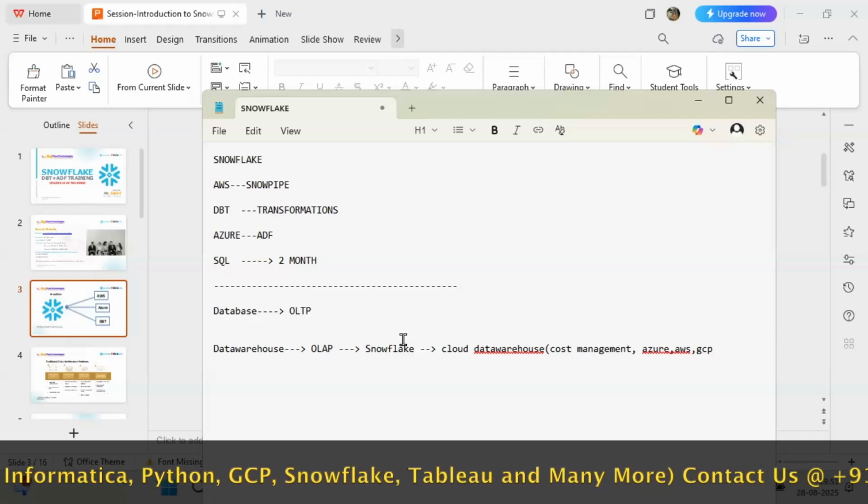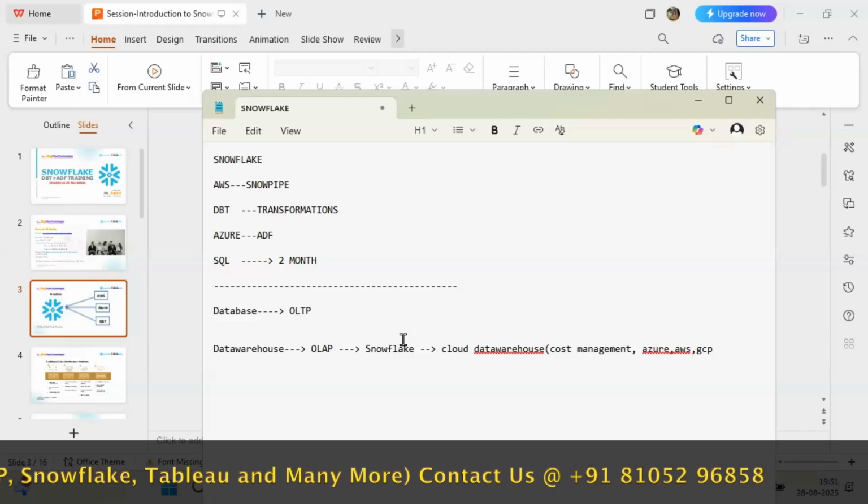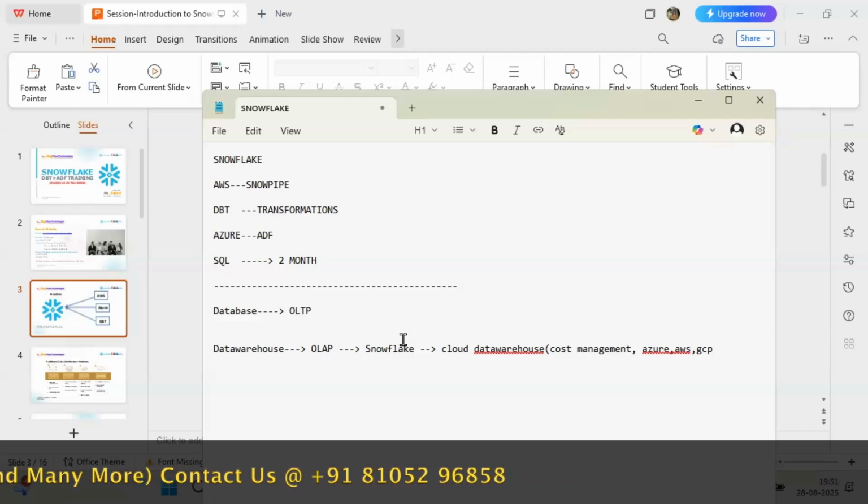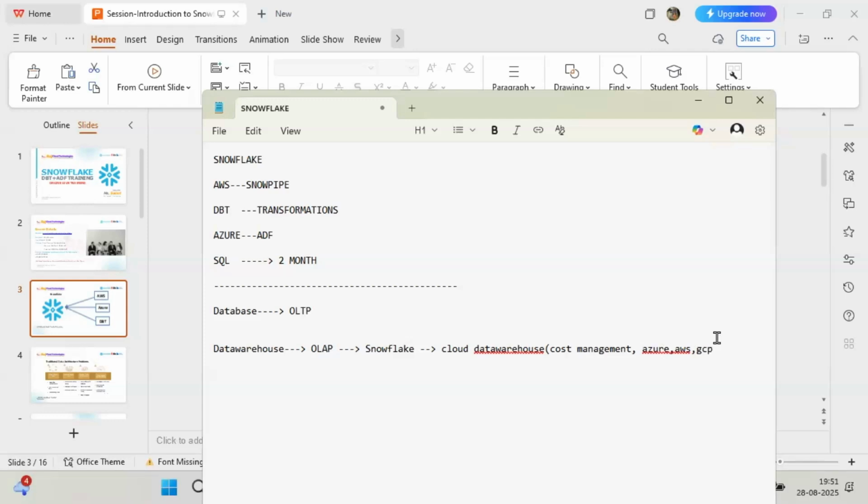It's an easy GUI, not only suitable for clients but for employees also. Easy to learn, easy to explore, easy to use. Okay, Saish, how are you saying clients, and even employees? See, along with Snowflake, in the middle, Fighter and Matillion also came into the picture. They are ETL tools. That's a different story.